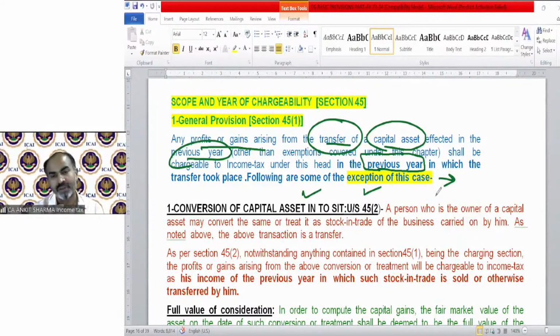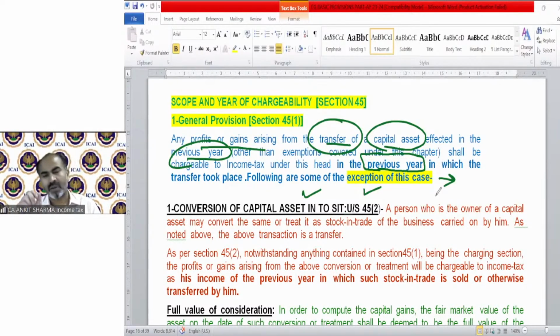And I told you that we will discuss conversion of capital asset into stock in trade provision in detail later, and compulsory acquisition also, section 45(5). That also we'll be discussing under this section only. So those are the cases in which transfer is assumed in the year transfer took place, but chargeability of capital gain is deferred to the year in which you receive the amount.